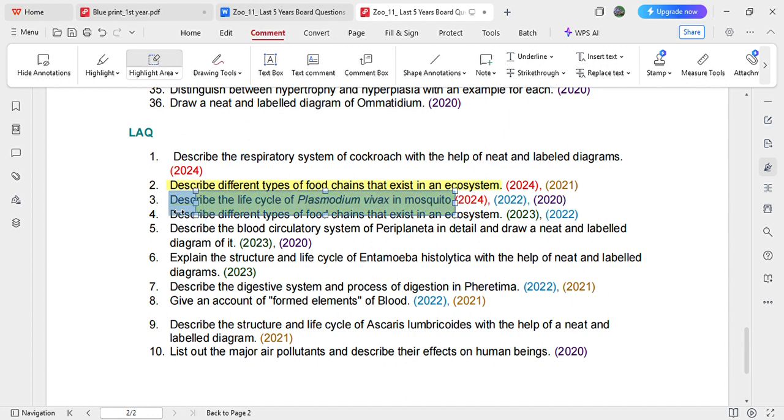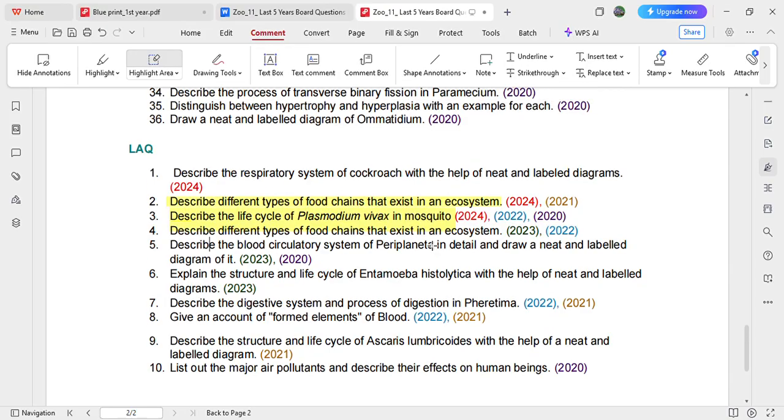Okay, the same question is repeated. Okay, the same question is being repeated. So we have 10 LAQs. I just want you to go with all the questions which I have presented over here. I'm pretty much sure that if you go with all the questions presented here, you're going to get above 40. All the best, class. We'll meet after the exam.